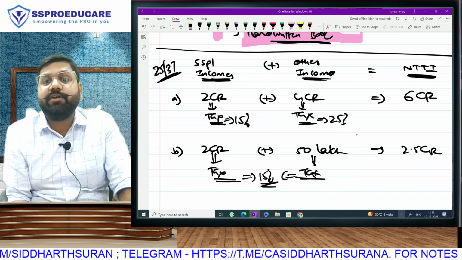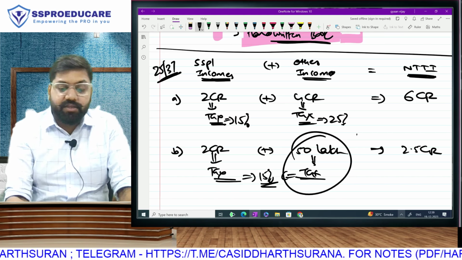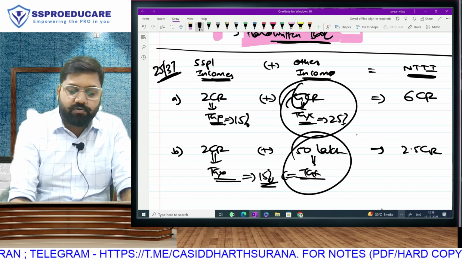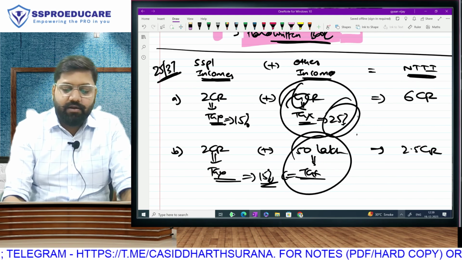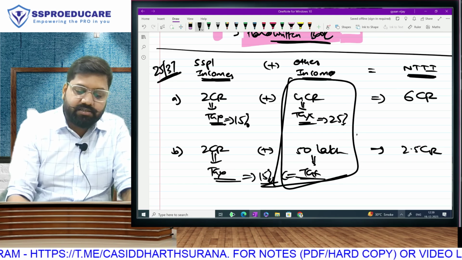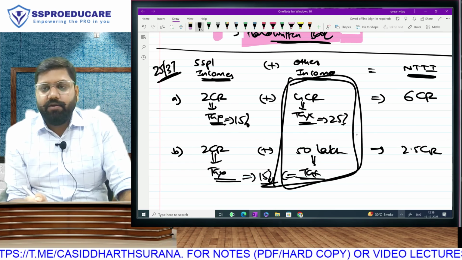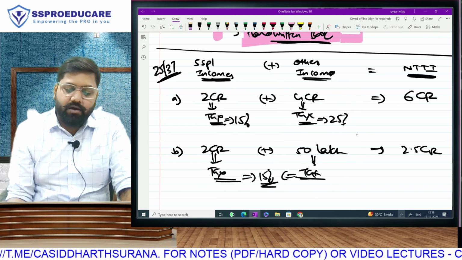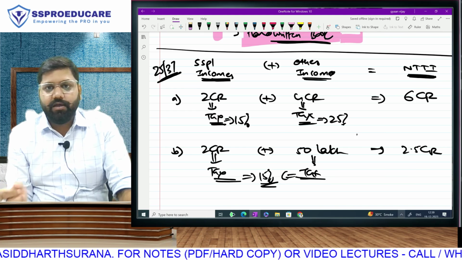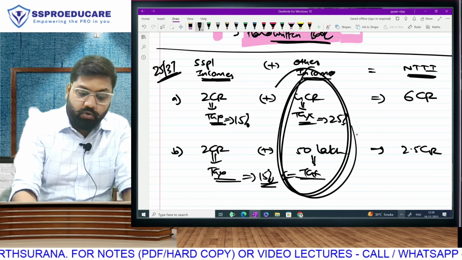Whether 25 will come: this is not crossing 2 crore, so 25 will not come. This is crossing 2 crore, so 25 will come. If this was supposedly 6 crore, then this would have been 37. That means for applying 25 and 37, we check only the other income figure. Otherwise, based on the total, we can apply 10% or 15%, anything. But for 25 and 37, we check only this and we apply also only over here.